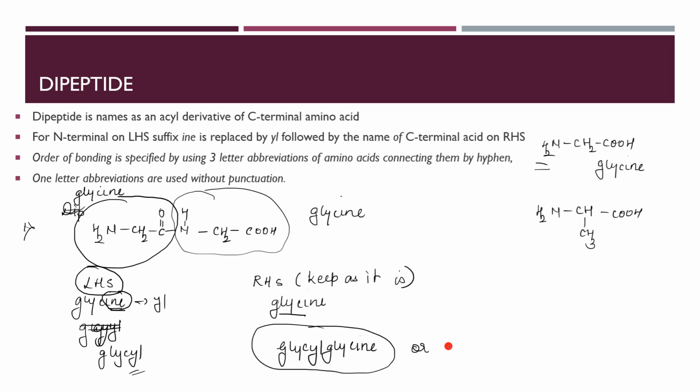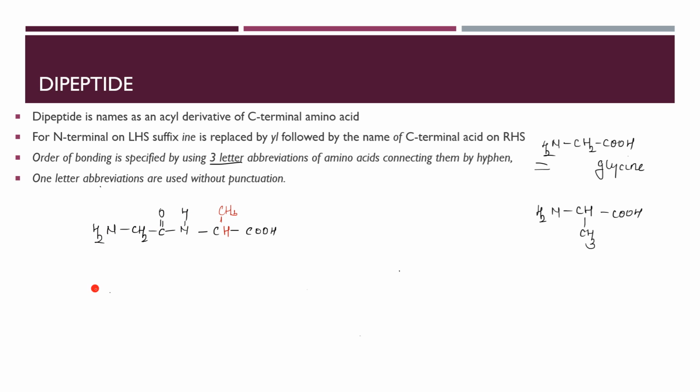The same thing I can also write with three letter abbreviation. First three letters. So which are my first three letters over here? Anyone? So the first three letters are GLY, and then this also GLY. Just combine it. So how will we write? Gly-gly. And there is a one letter abbreviation also. Just take the first letter: GG. Getting it? Have you understood this?